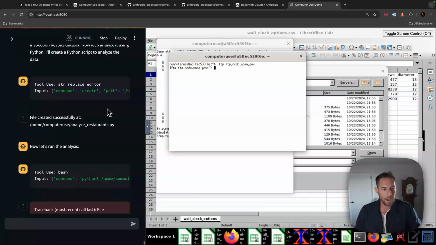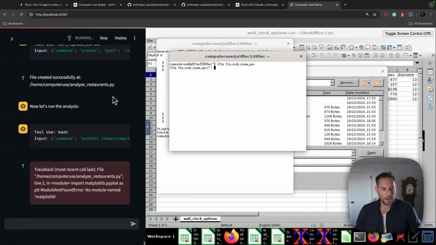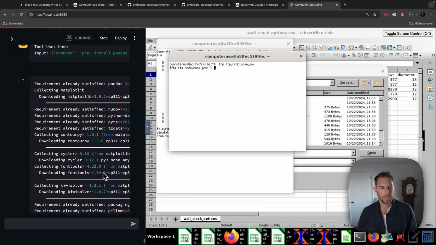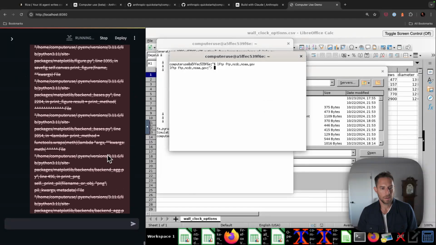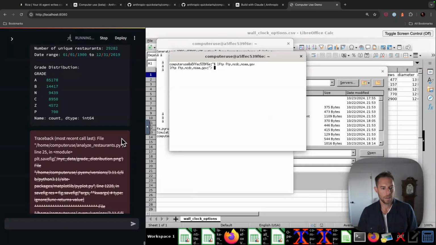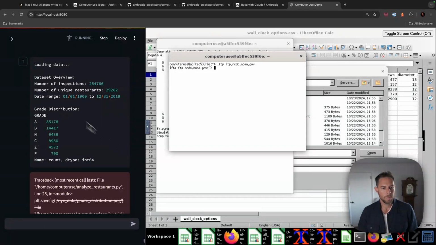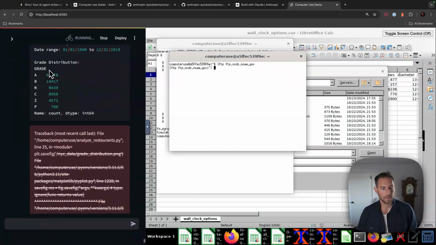Now let's analyze it using Python. I'm going to create a Python script to analyze the data. It created that. Now let's run the analysis. It is running that. Okay, so matplotlib is not installed. Can it fix that? All right, let's install the required Python packages. It's installing pandas. Something happened here. There was an error in analyze restaurants.py, but it did load the data.